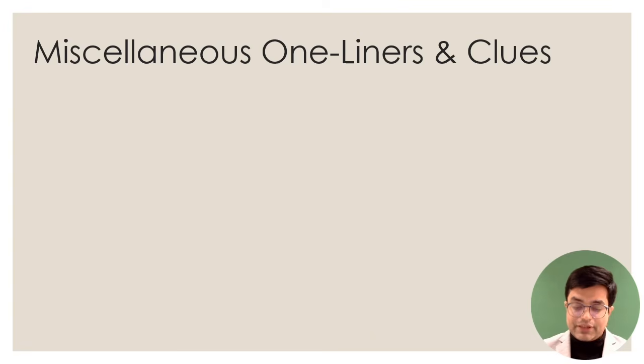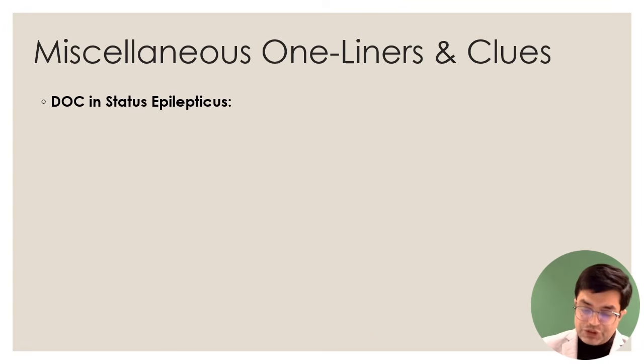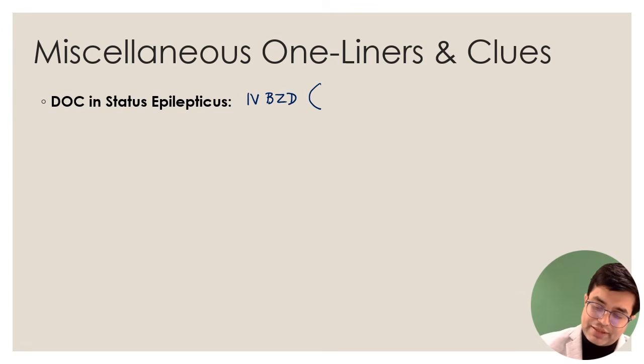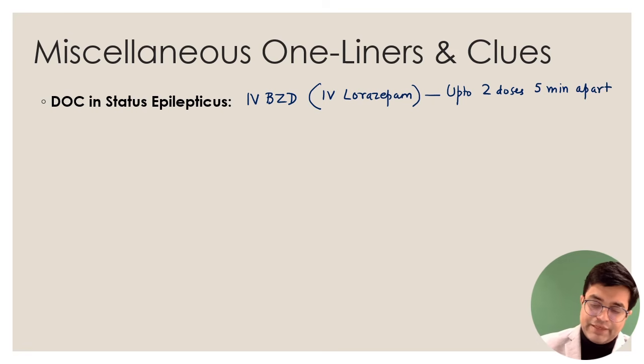Moving to some miscellaneous one-liners and clues. The drug of choice in status epilepticus, whether it is a child or an adult, is always IV benzodiazepines. If they ask which is the best IV benzodiazepine to use, IV lorazepam is the drug of choice. Maximum how many doses can be given? Up to 2 doses of lorazepam can be given, 5 minutes apart. And if benzodiazepines are not effective, then obviously we go for the next line agents.